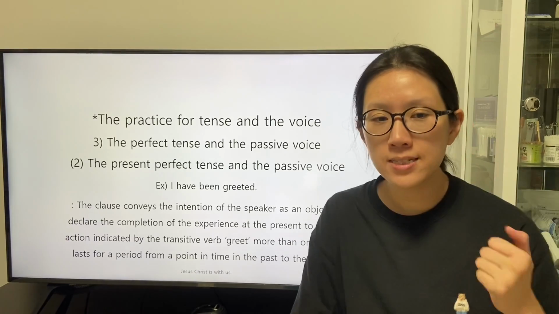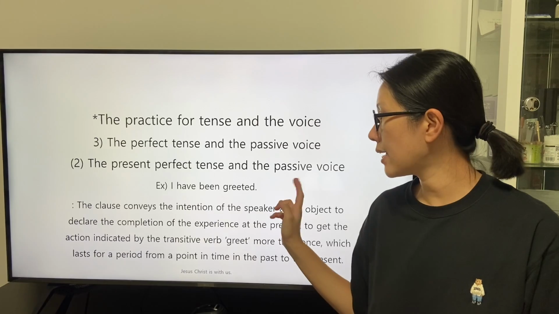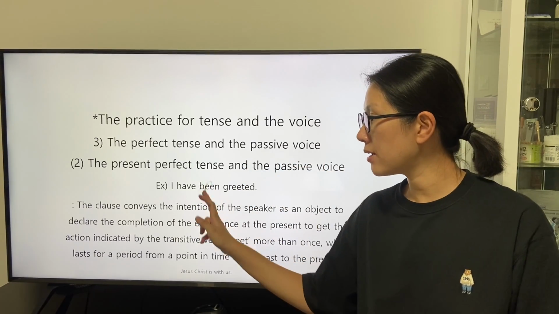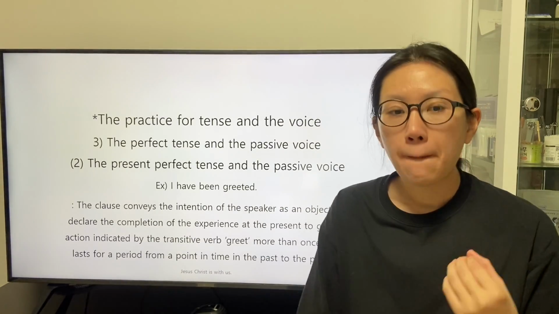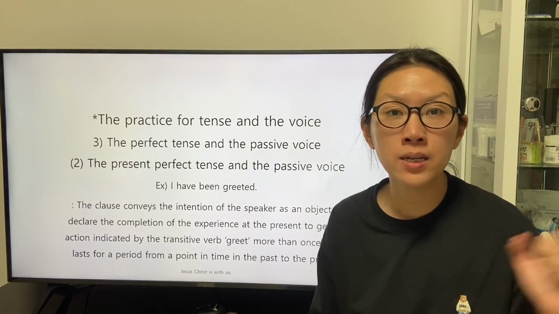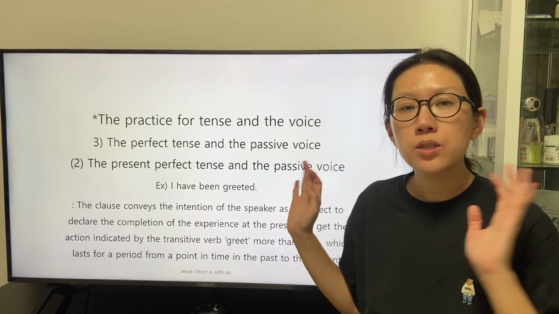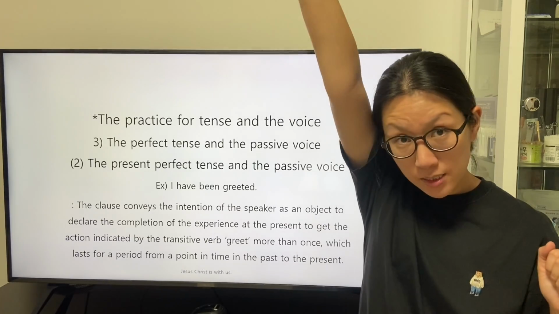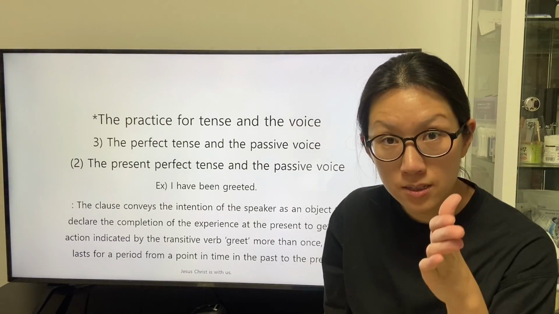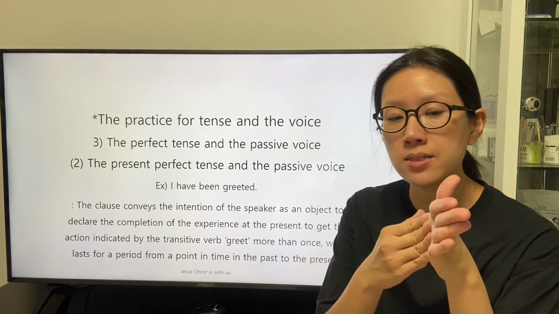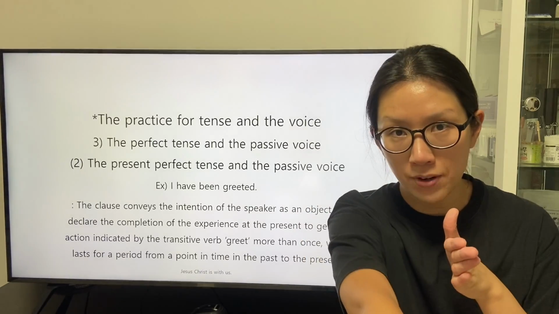The second clause is stated in the present perfect tense and the passive voice of the speaker. There is a clause, I have been greeted. In this clause, the speaker declares the completion of the experience at the present when the speaker states and delivers this clause to the listeners in the conversation.